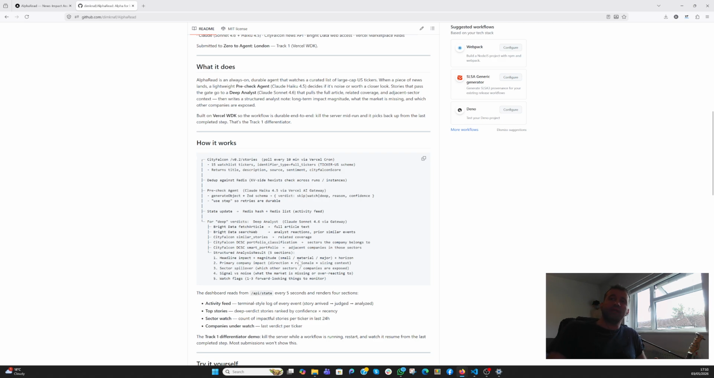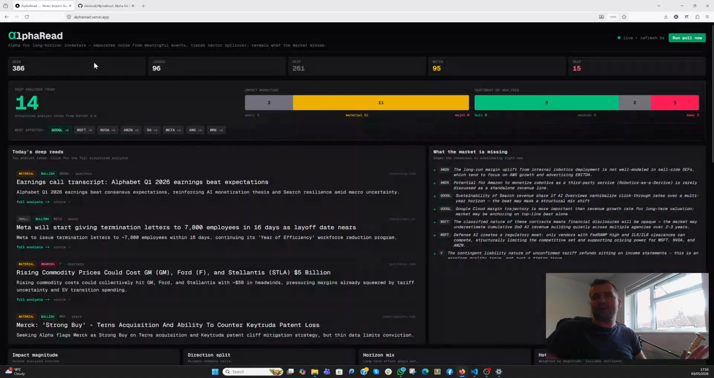And this is where it uses the Bright Data endpoints. So it goes out on the internet. Also, it uses a classification system that CityFalcon has, DCSC, which also finds the sector that the company belongs to, and also finds other relevant companies for the news, and sectors that they may be influenced by this specific